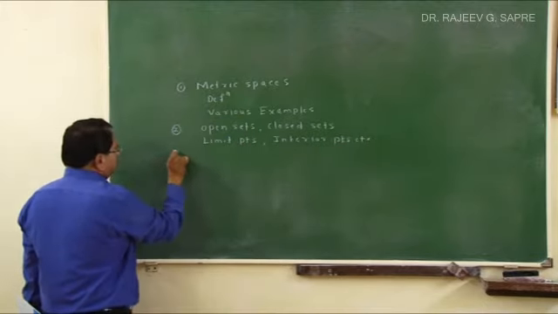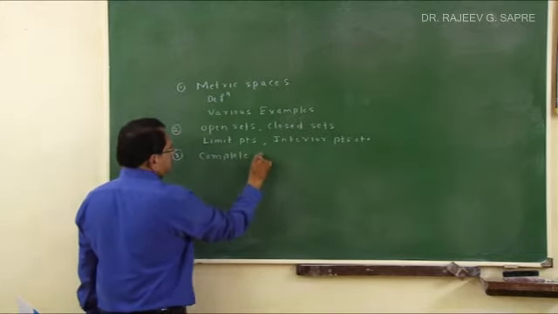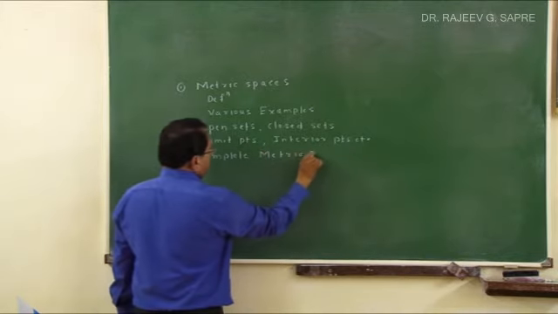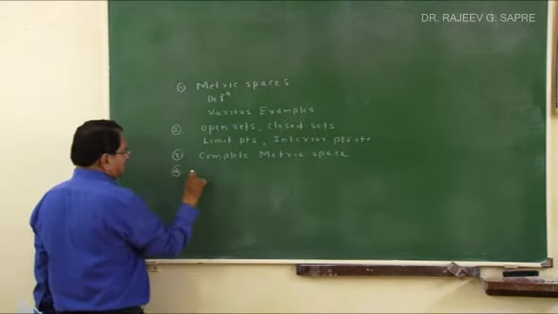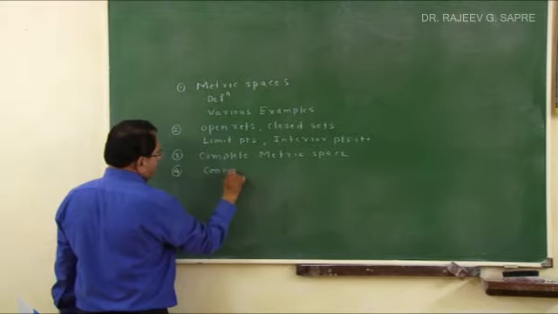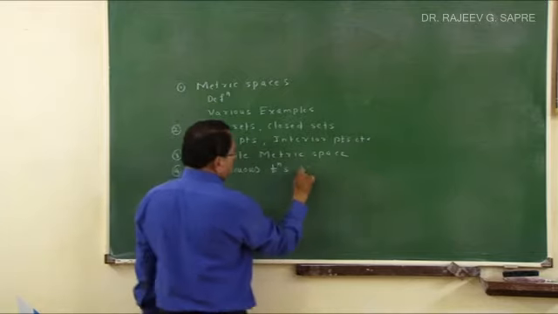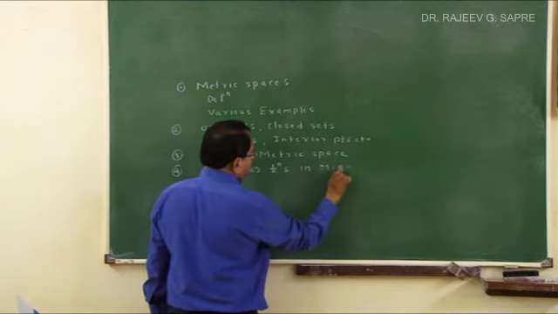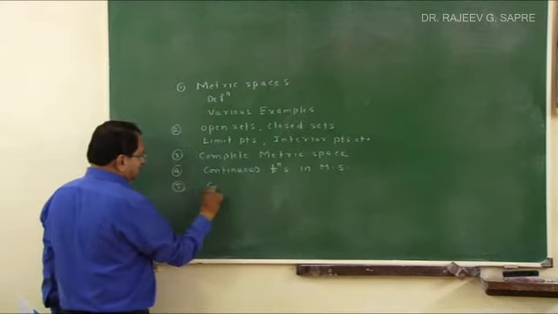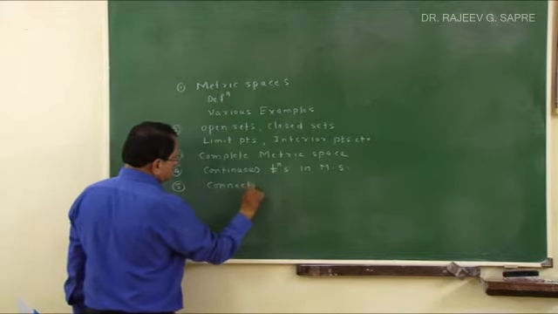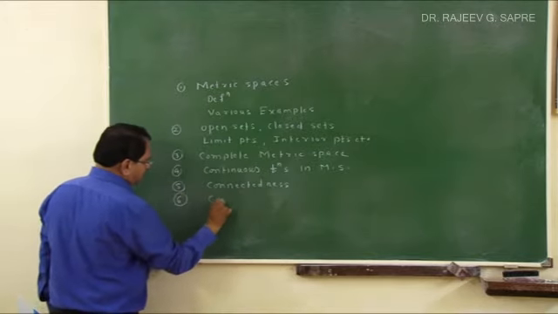Then also in this course we will be studying complete metric space. Then the next thing will be continuous functions in metric space, which we will abbreviate as MS, metric space. Then also we will discuss connectedness, and finally we will also study what is compactness.